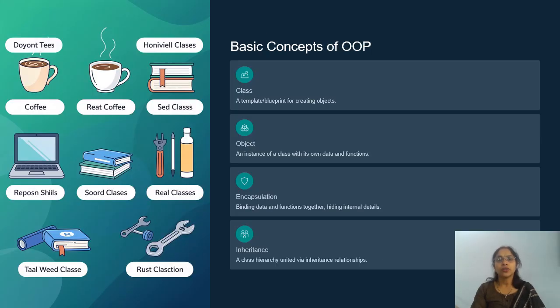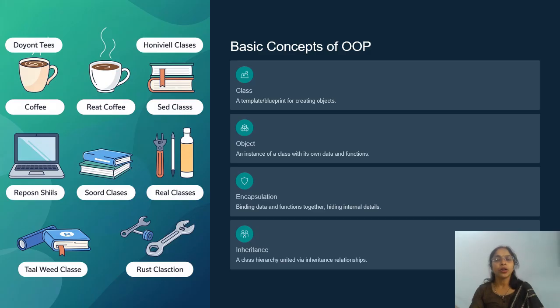Now what are the basic concepts of object oriented programming? There are different concepts, such as classes, objects, encapsulation, message passing, data binding, and inheritance. Let me discuss first what a class is. A class is a blueprint for creating an object. Now what is an object? An object is an instance of the class and it has its own data and functions.